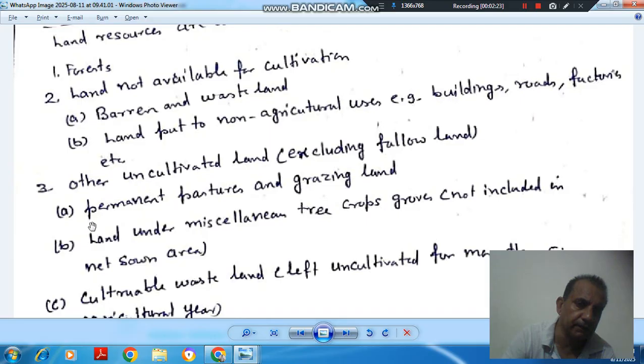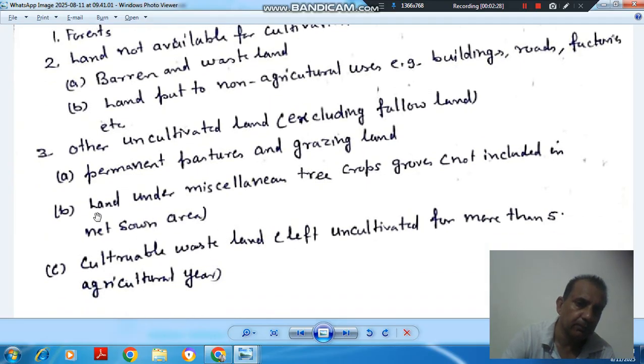In this, A is permanent pasture and grazing land. B, land under miscellaneous tree crops and groves not included in net sown area. C, cultivable wasteland left uncultivated for more than 5 agricultural years.